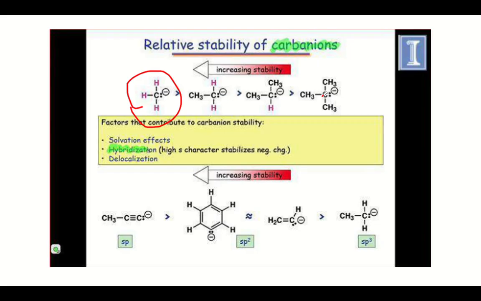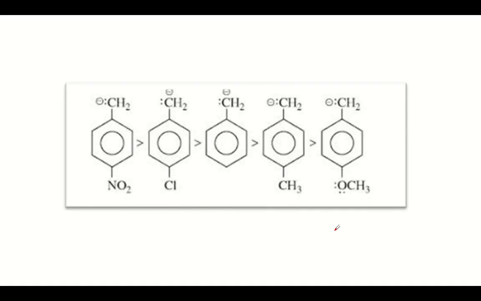And based on the hybridization, we can see that as the s character increases, the stability increases. So the acetylide anion has the maximum s character, and so it is the most stable compound, while sp3 is less stable compared to the sp acetylide carbanion. And this is based on the inductive effect.